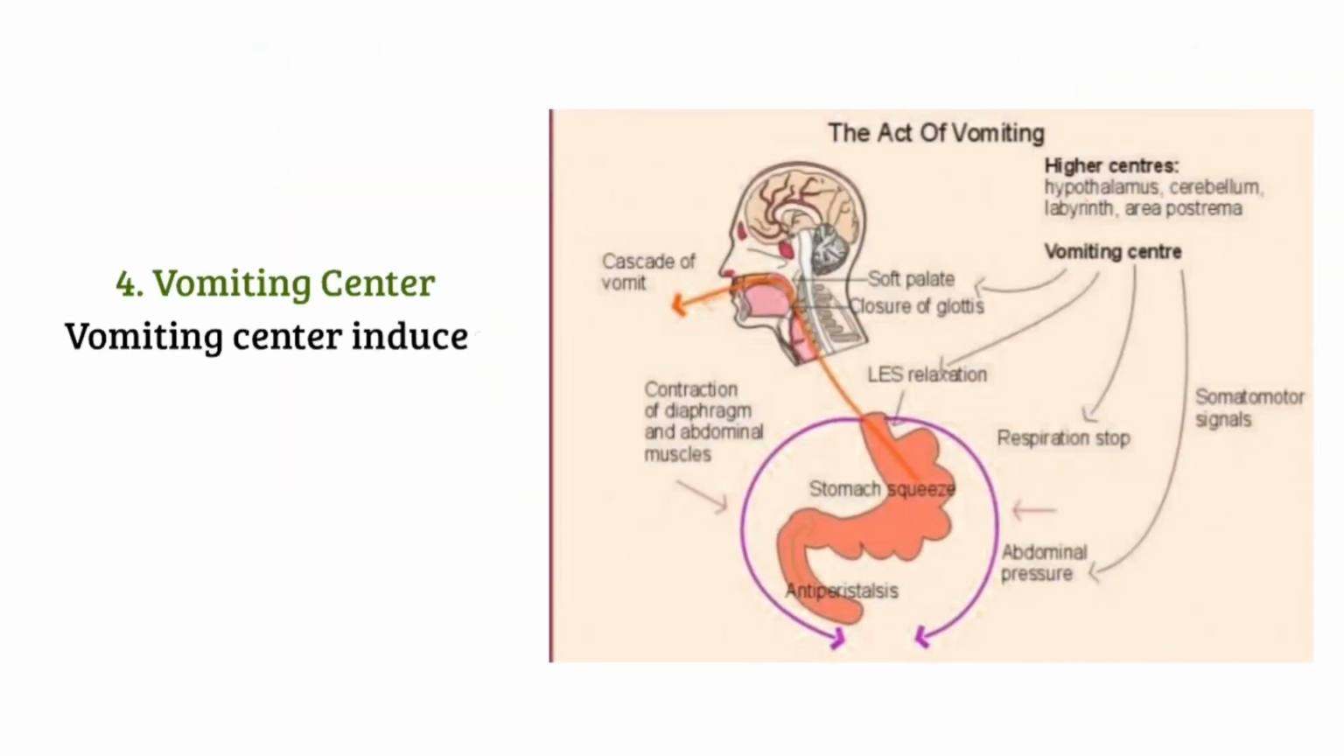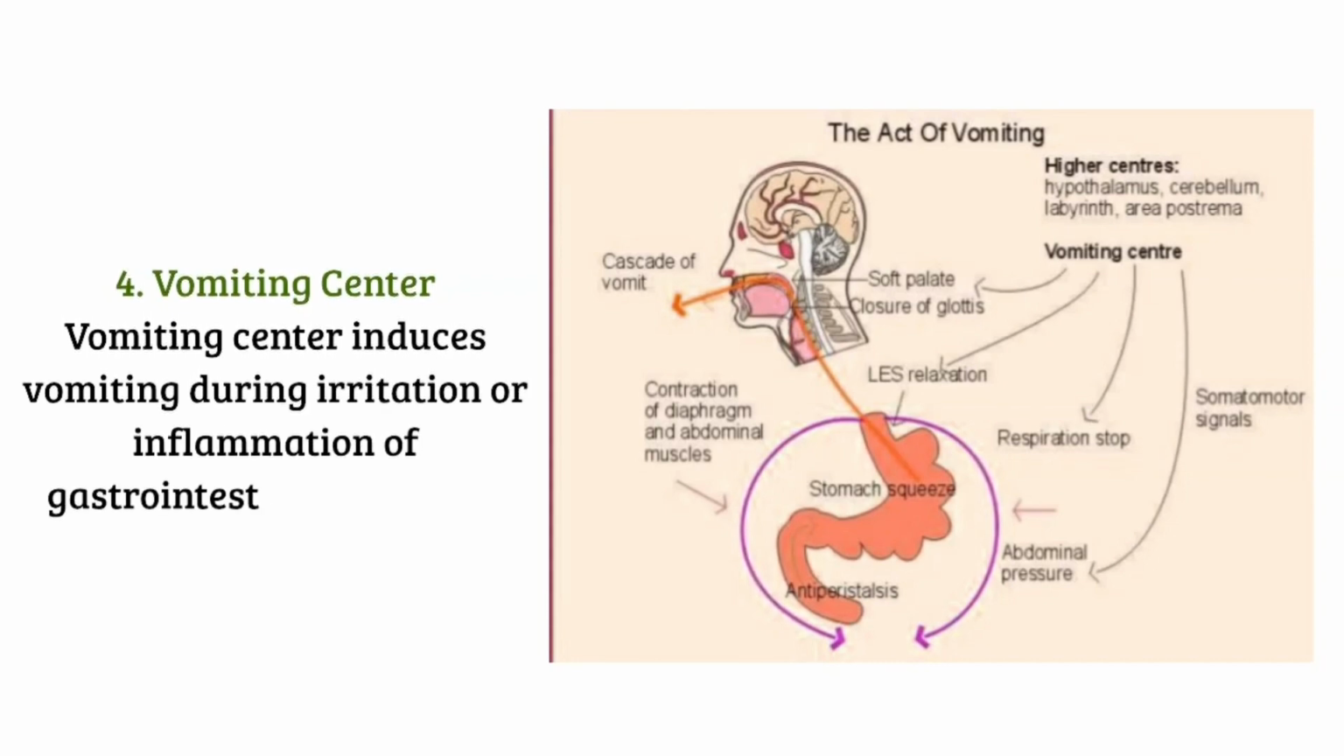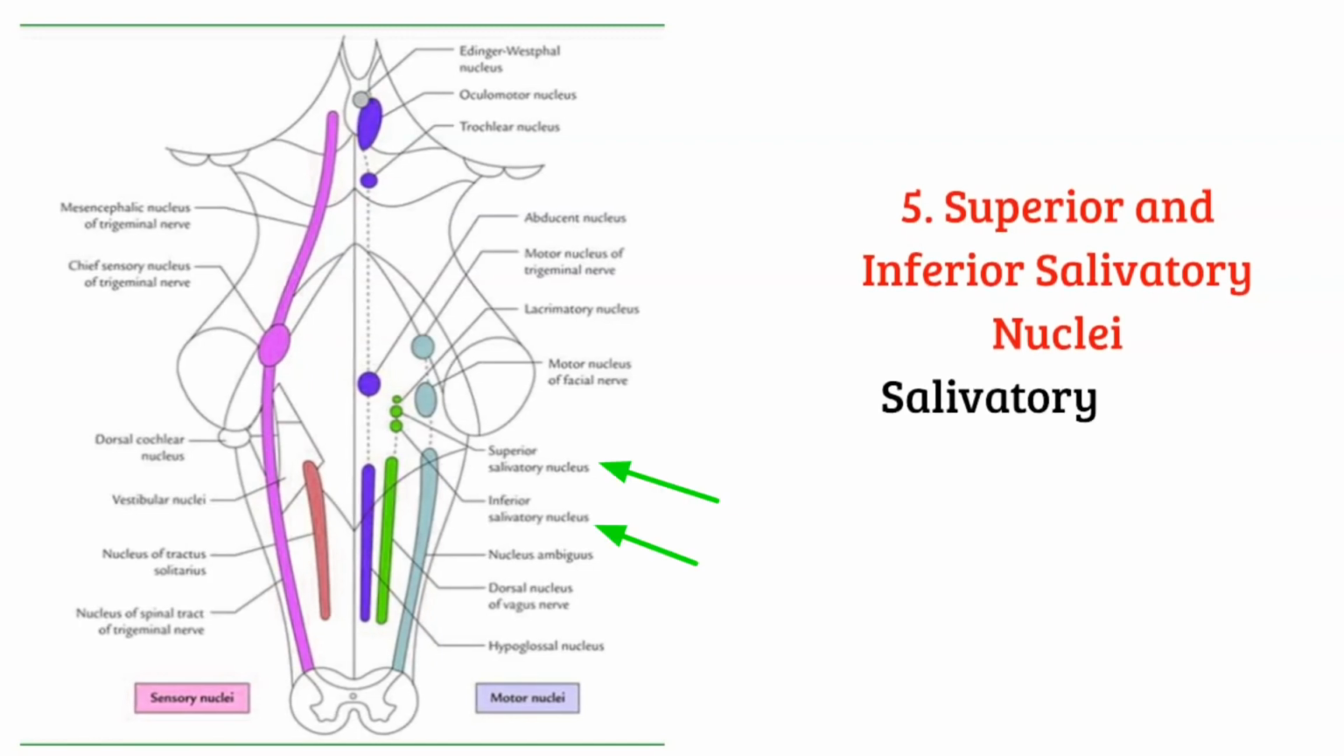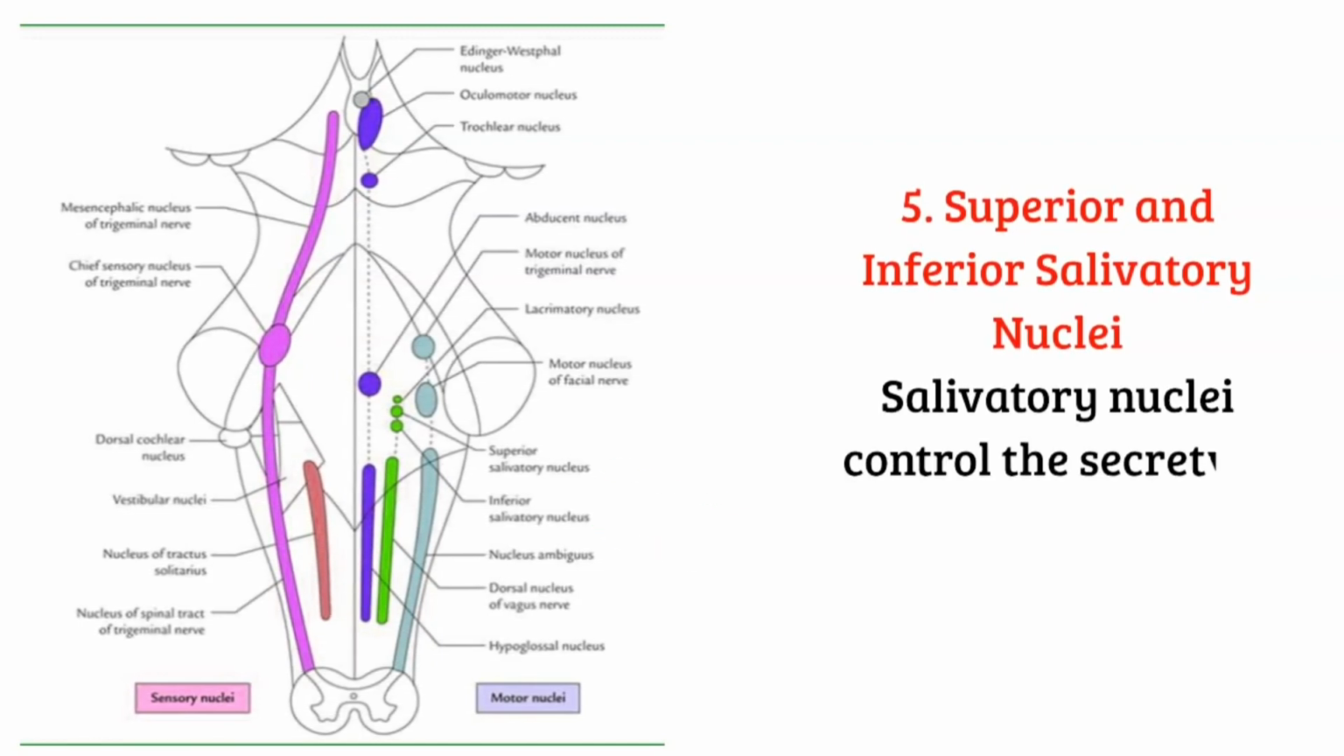Vomiting center induces vomiting during irritation or inflammation of gastrointestinal tract. Superior and inferior salivary nuclei. Salivary nuclei control the secretion of the saliva.